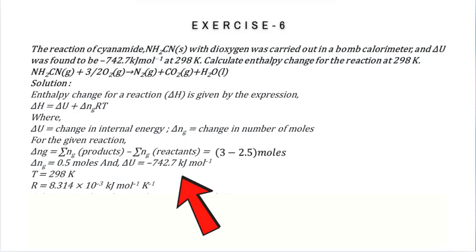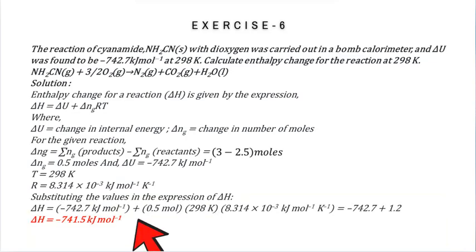Delta n g equal to 0.5 moles and delta U equal to minus 742.7 kilojoules per mole at T equal to 298 Kelvin. R equal to 8.314 times 10 to the power minus 3 kilojoules per mole per Kelvin. Substituting the values in the expression of delta H, we get delta H equal to minus 741.5 kilojoules per mole.